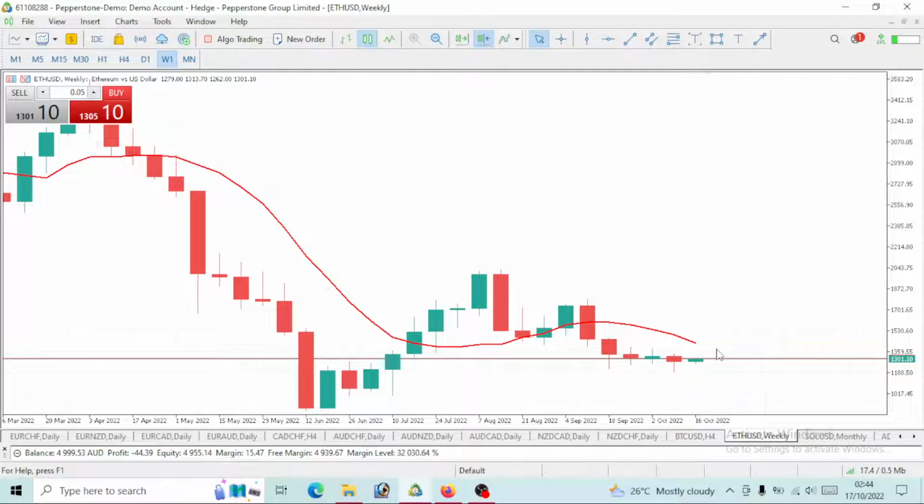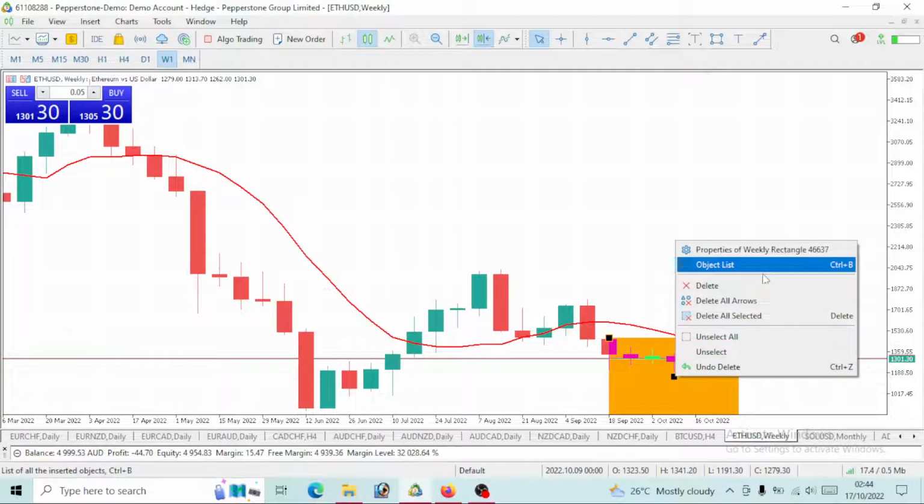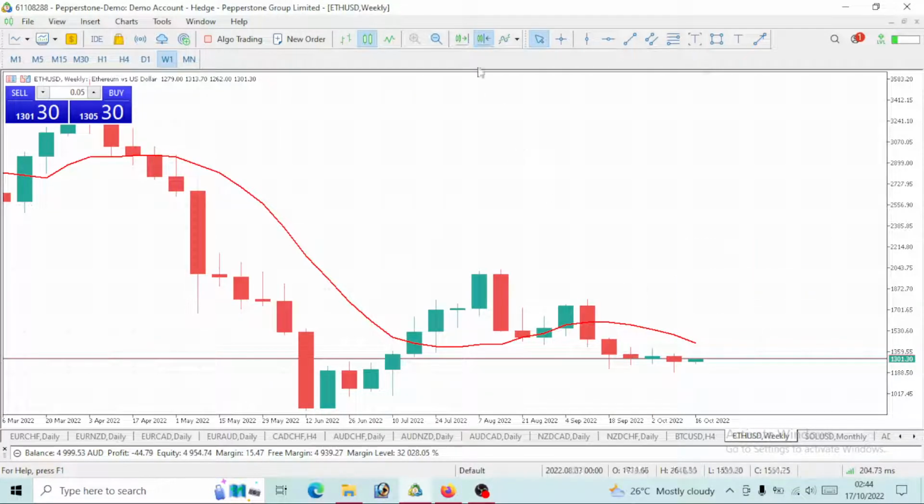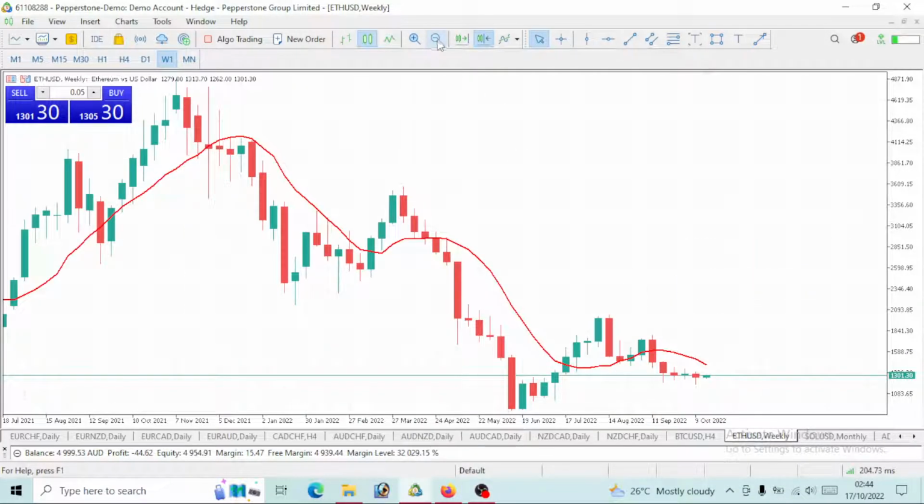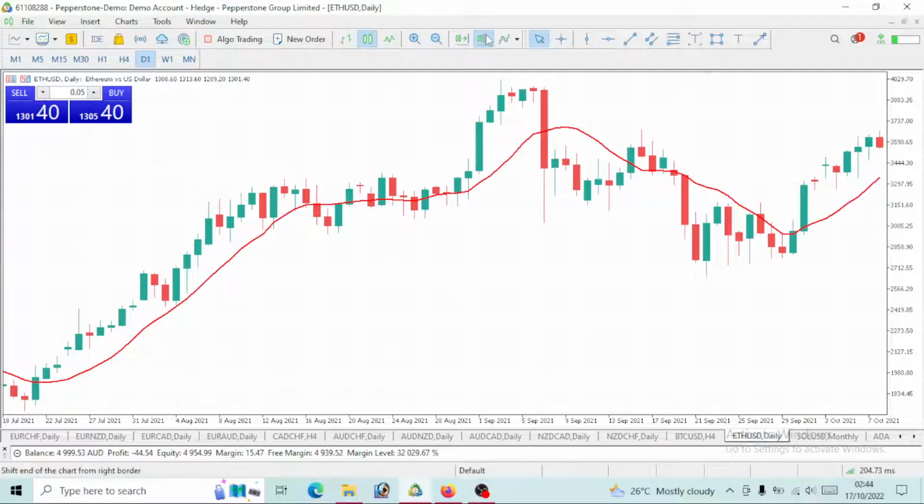which is green. I still believe it will drop further and go bearish, and it will still close red because price is still dropping on Ethereum. So there's not much movement this October, but we will see much more movement by December. So Ethereum is still on a bearish move and the price is still below the 10 period moving average. If you want to trade it on the weekly time frame, there's only one movement you should look for, which is to short this price and go short.